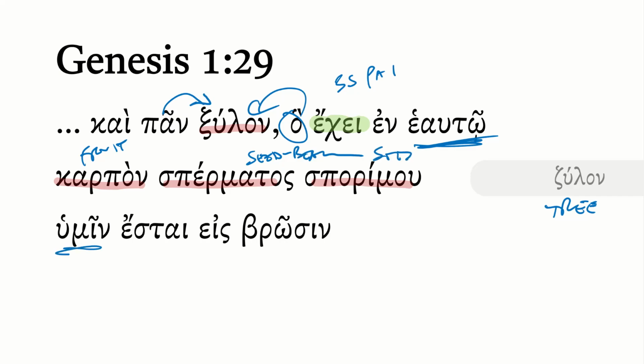Now, then he says, humin, to you all, estai, it will be, there's a future. Eis brosin, eis here is going to take the accusative of brosin. Brosis is food. So it will be to you as food. And so now God has provided for mankind with these plants to eat.